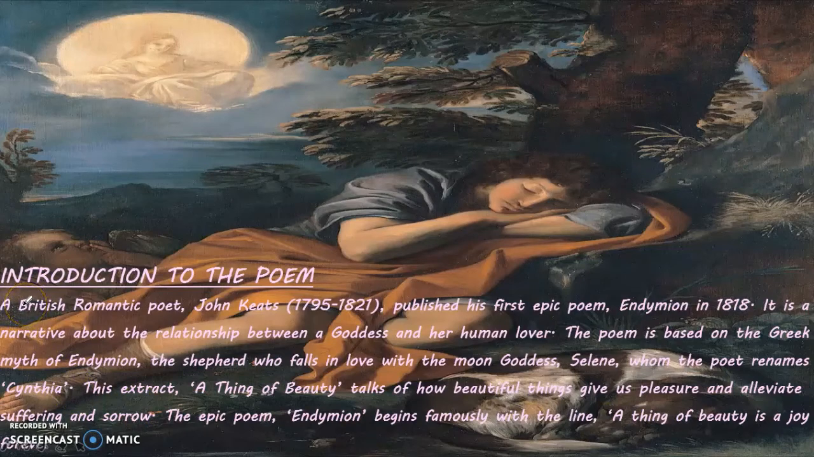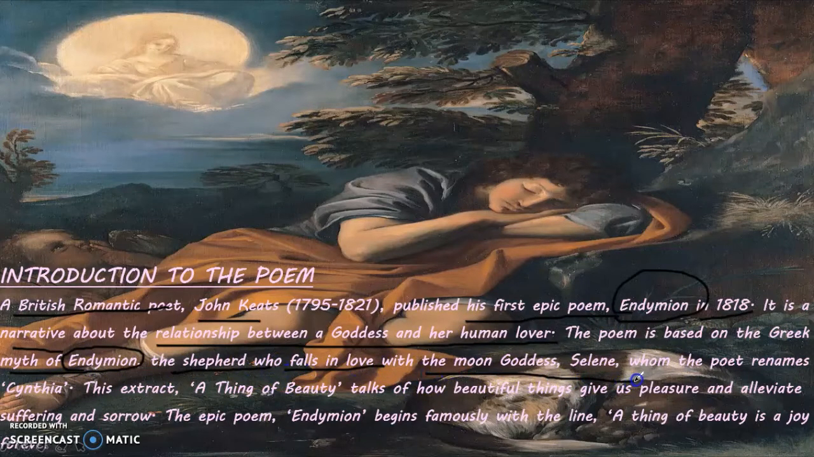Before we start the explanation of the poem, let's go through the introduction of the poem. A British romantic poet, John Keats, published his first epic poem, Endymion, in 1818. It is a narrative about the relationship between a goddess, that is moon goddess, and her human lover. The poem is based on the Greek myth of Endymion, the shepherd who falls in love with the moon goddess Selene, whom the poet renames as Cynthia, that you must have read in the introduction of the poem given in the book.